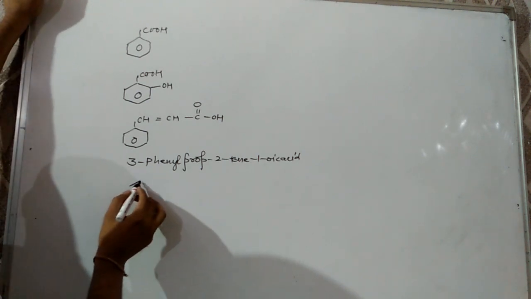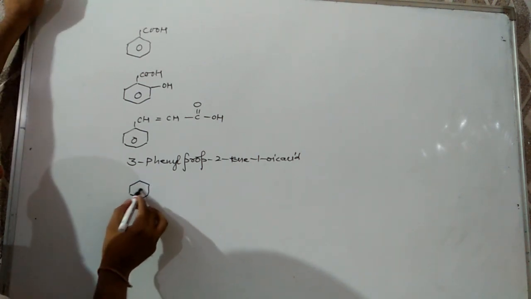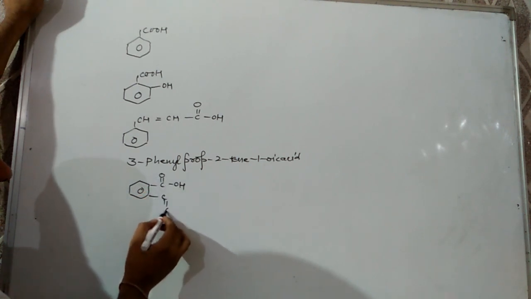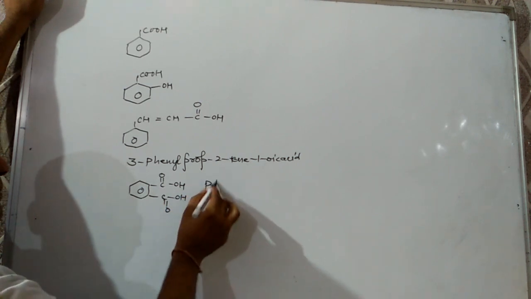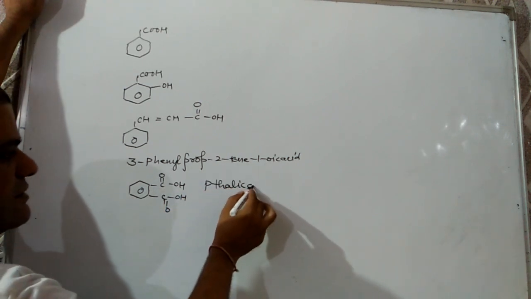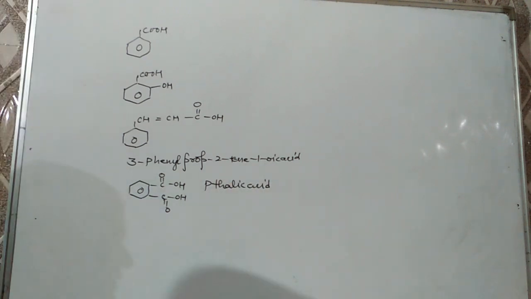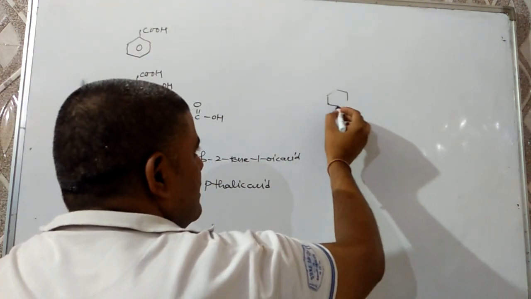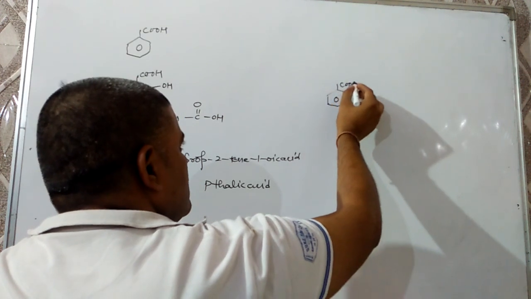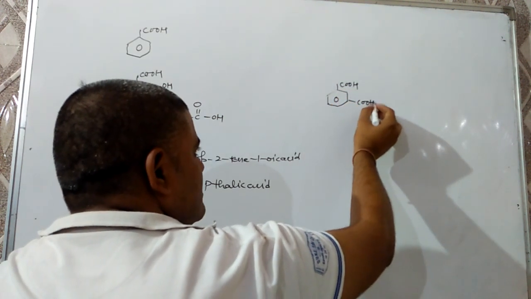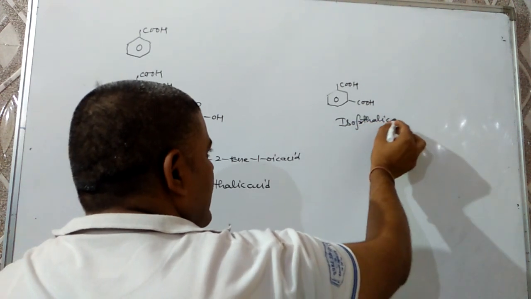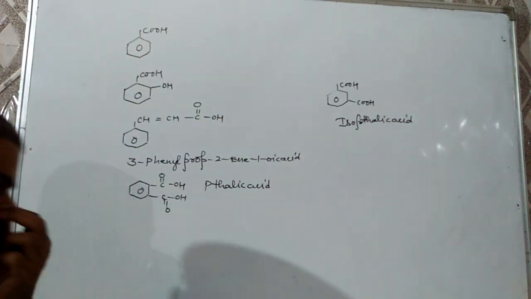But if two COOH groups are present adjacent to each other, then the common name will be phthalic acid. IUPAC name will be benzene 1,2-dicarboxylic acid. And if two COOH groups are present alternate, then isophthalic acid, or benzene 1,3-dicarboxylic acid.